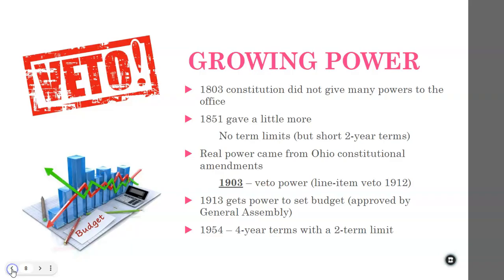And then in 1954, now we get our current 4-year terms with a 2-term limit. Which is why Governor DeWine is not running for re-election, because he is currently almost at the end of his second